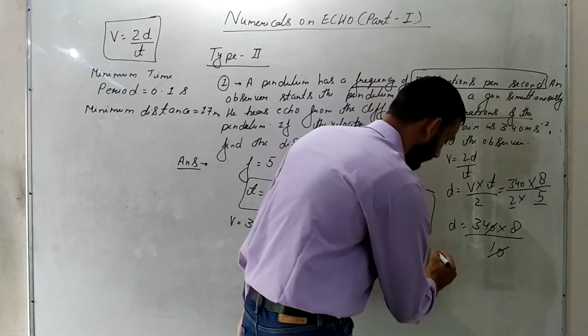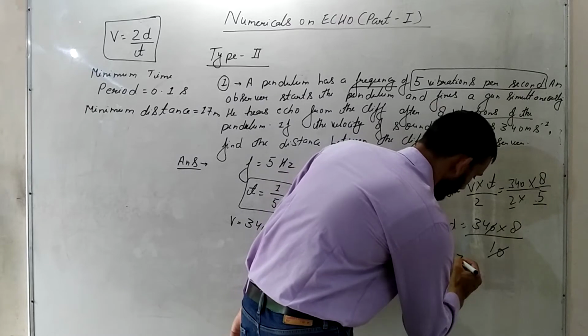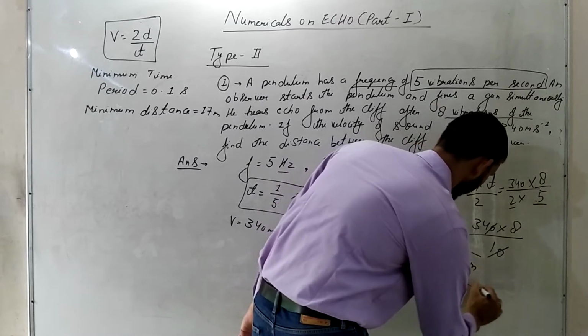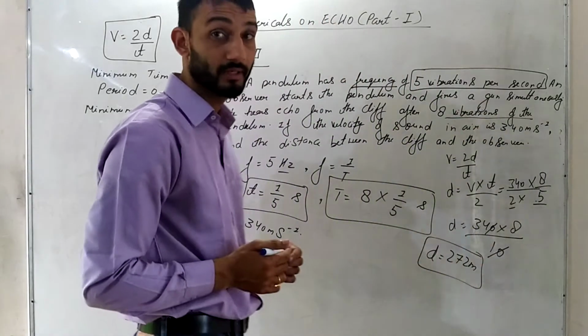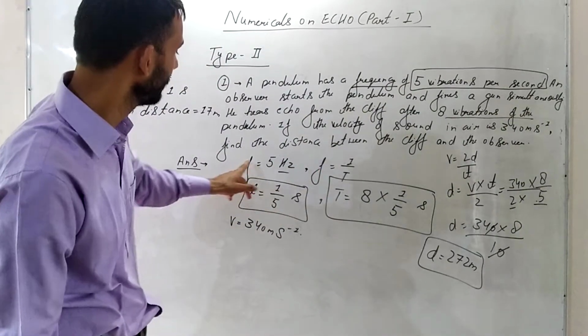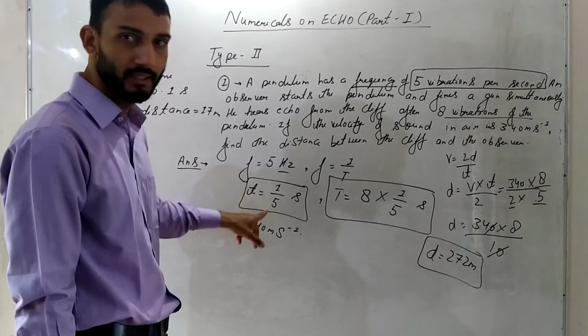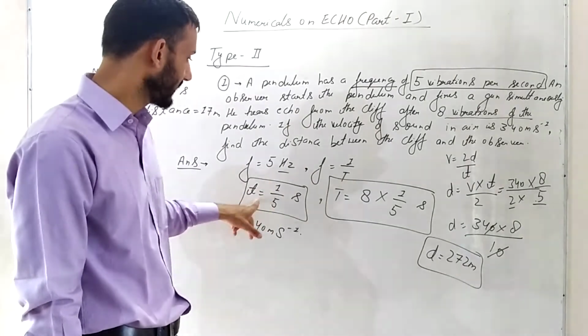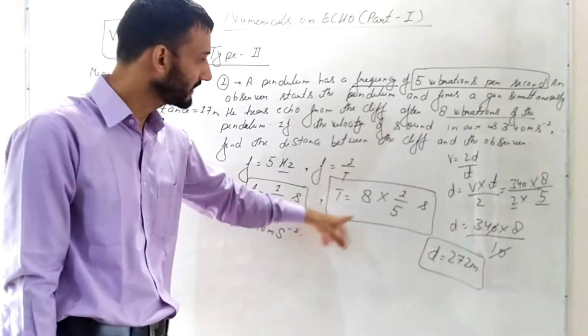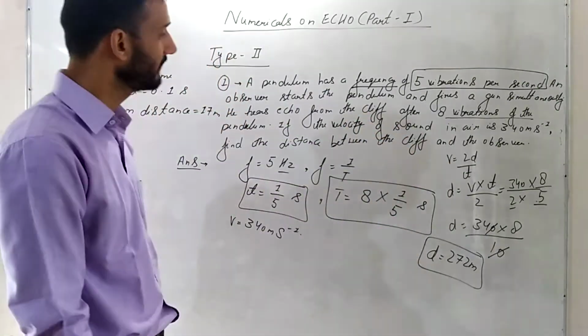34 into 8, if you do, it will come 272 meter. So this is again one of the very simple ones, but this concept is involved. Frequency 5 Hz, this relation is used, time, then time taken to complete one vibration, time taken to complete 8 vibrations, then simply put the value and get the answer.